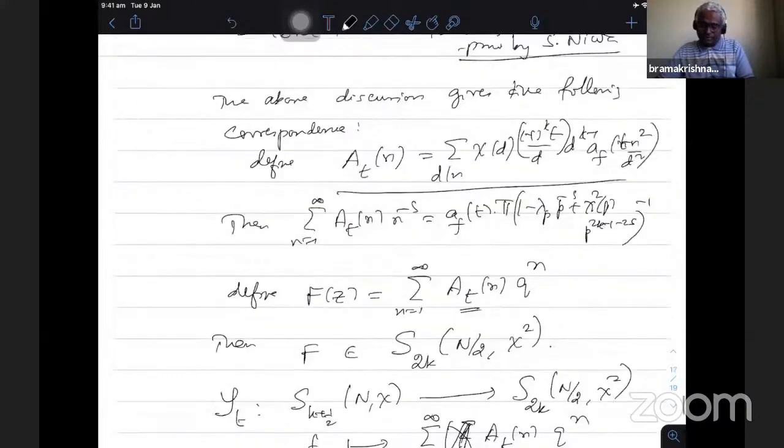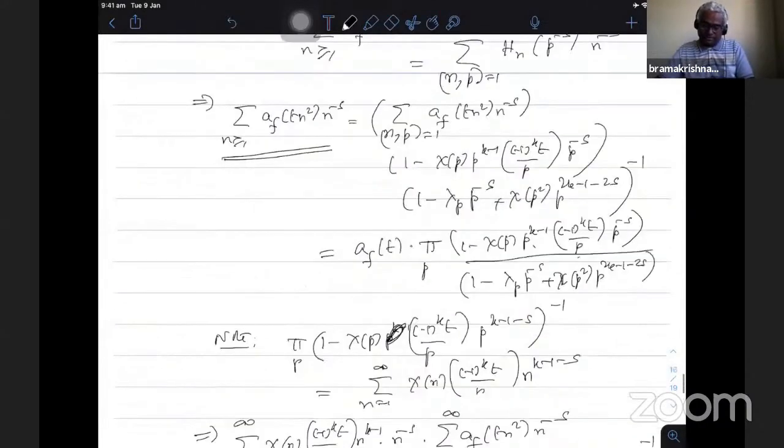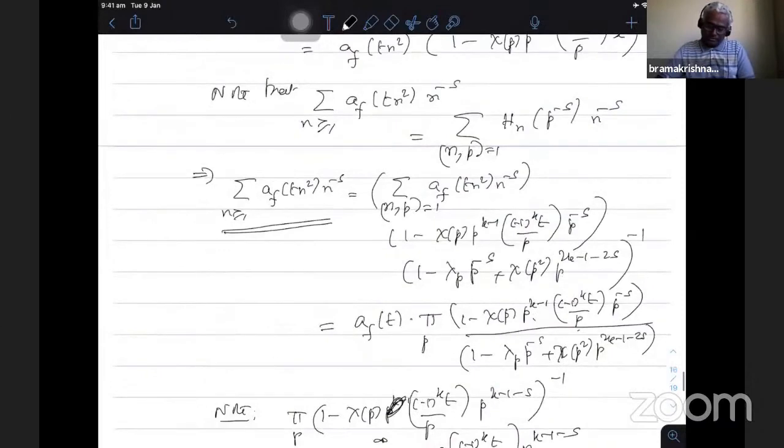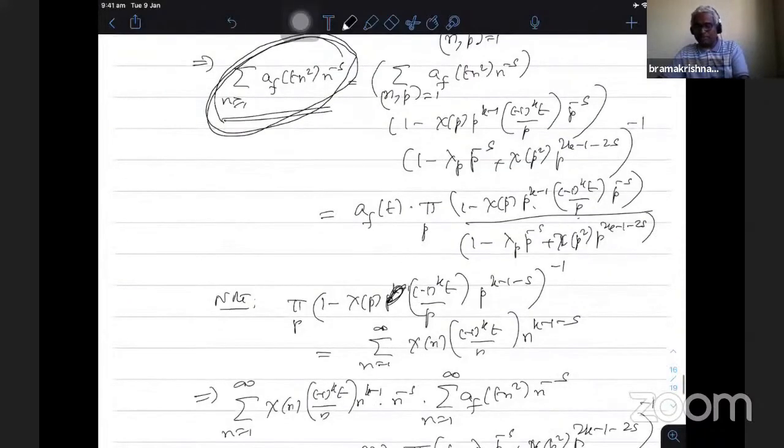That is mainly due to considering the Dirichlet series of this type, and then using the Hecke operator, that Fourier coefficient relation, you bring it to the kind of Euler product, and then show using the converse theorem that this is indeed the Euler product of a Hecke eigenform of integral weight with the eigenvalues lambda_p. Therefore, the eigenvalues match.